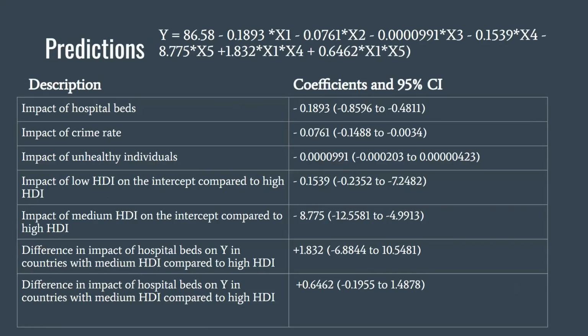This slide gives a summary of our predictions that we found for each of our beta variables. Something interesting to note on this table is the large confidence interval for the low HDI class. And you can see that beside the description of impact of low HDI on the intercept compared to high HDI. You can see that this is a very large interval compared to the others. And we would assume that this has to do with the low sample size of countries with a low HDI class.